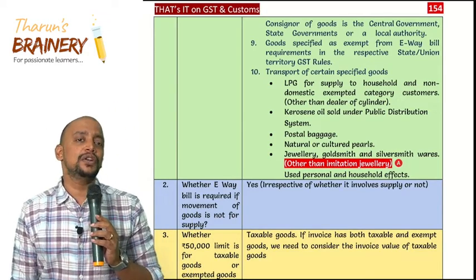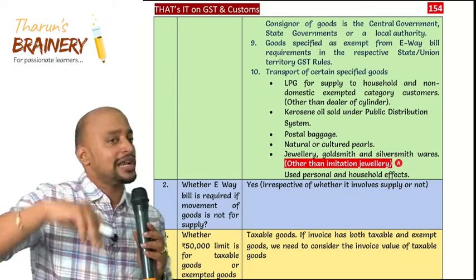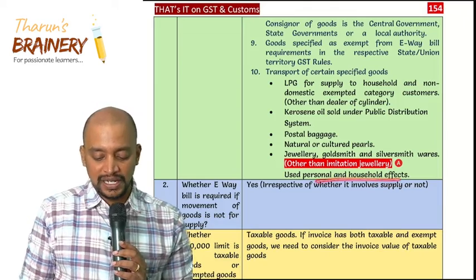Then used personal and household effects. That is when we are relocating our house from one place to another place, then also we book a lorry, na? In that case, whether e-way bill is required? No. Used household or personal effects.